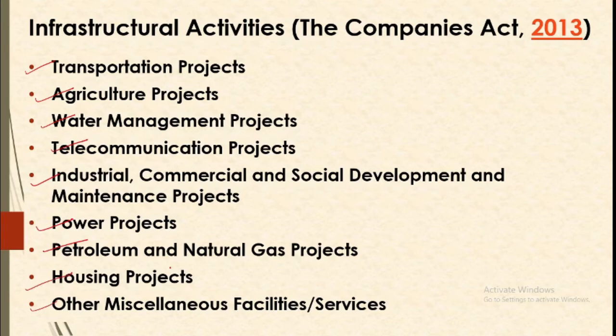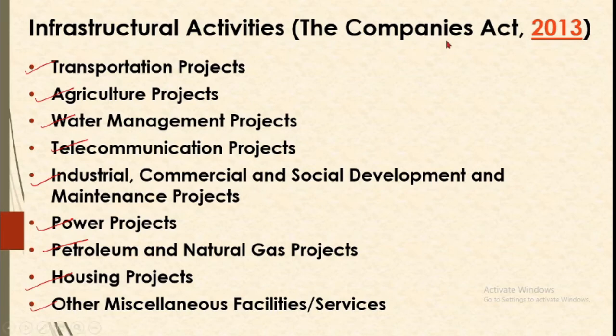Basically, these are all the projects which build the infrastructure of the country. So when you are financing any such project, then you are allowed to have issue of preference shares which are redeemable within 30 years.